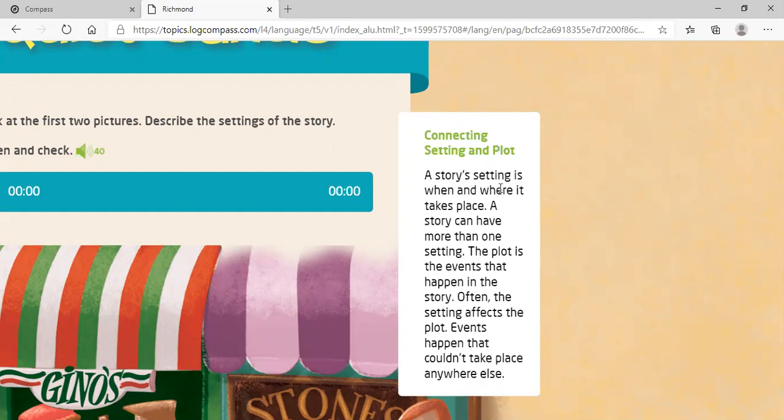So right now, let's see a story's setting. It's when and where it takes place, okay? When and where. When is the time, where is the place. A story can have more than one setting. That's true. For example,